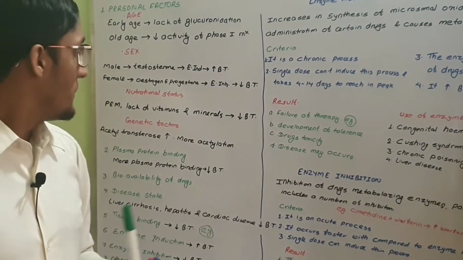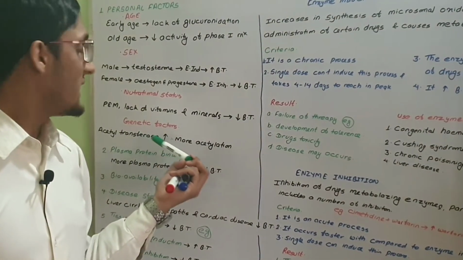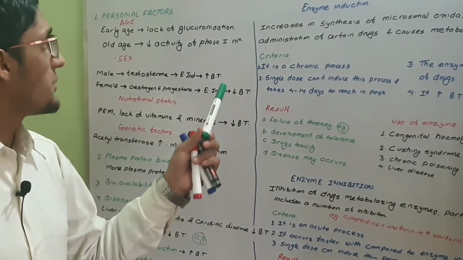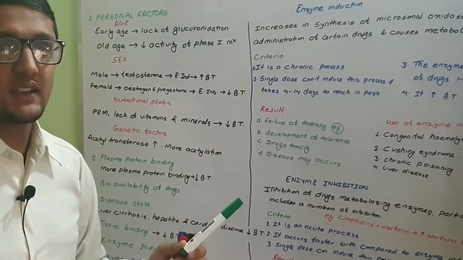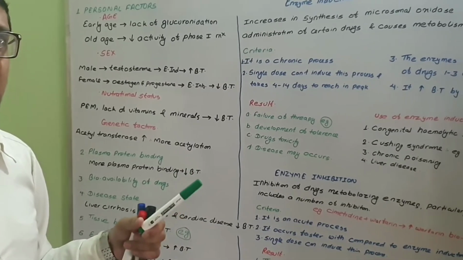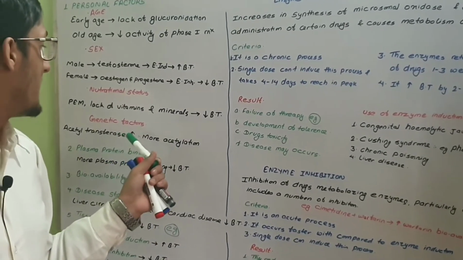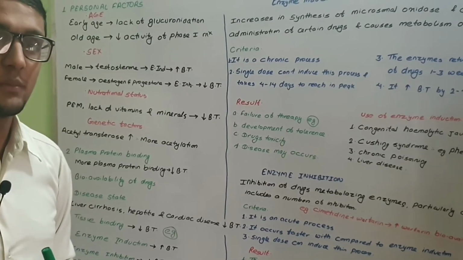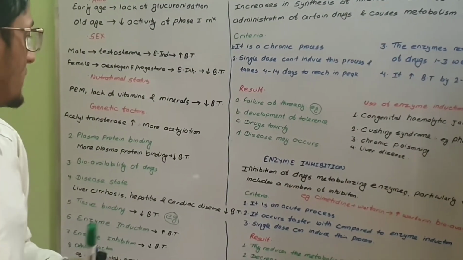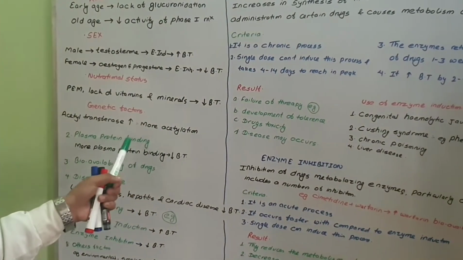But if the acetyltransferase enzyme is less, then biotransformation of the drug will be decreased. That causes the bioavailability of isoniazid in the blood to be more, which causes peripheral neuropathy.